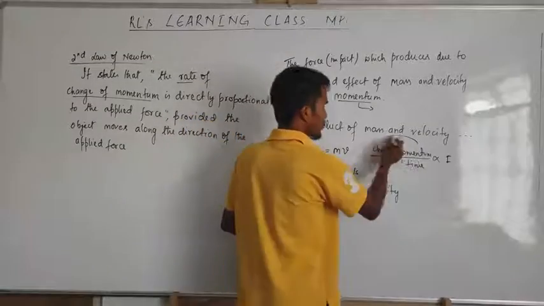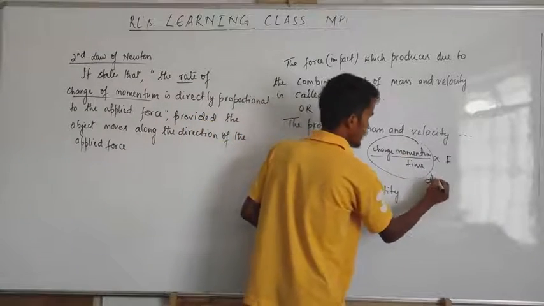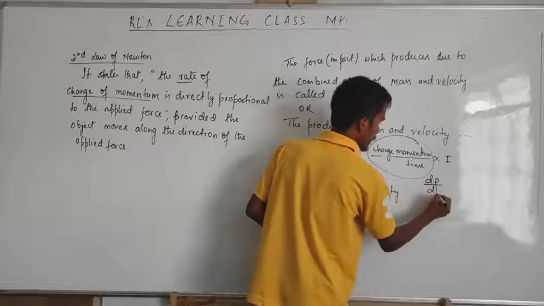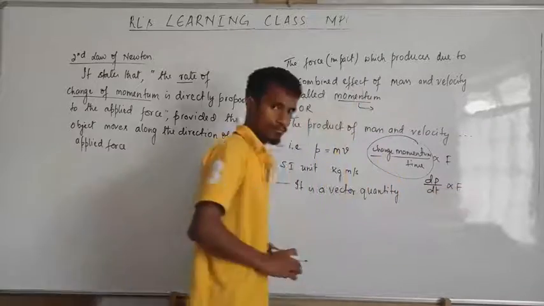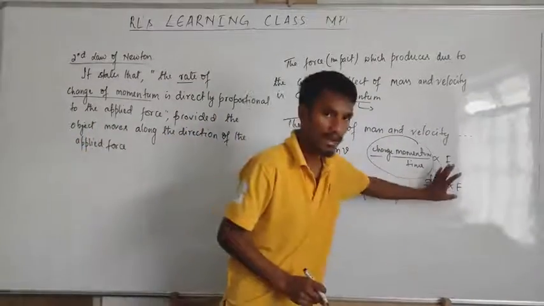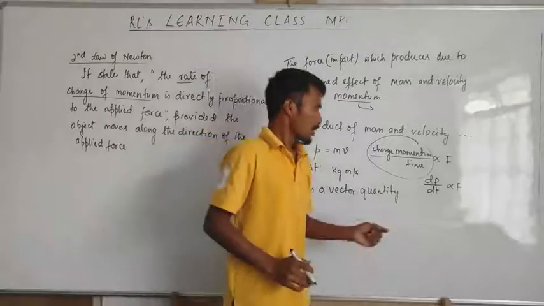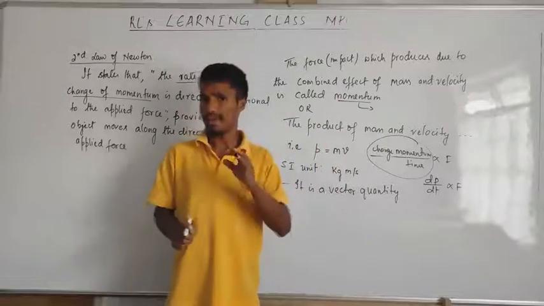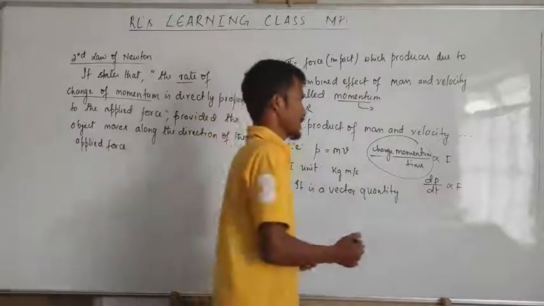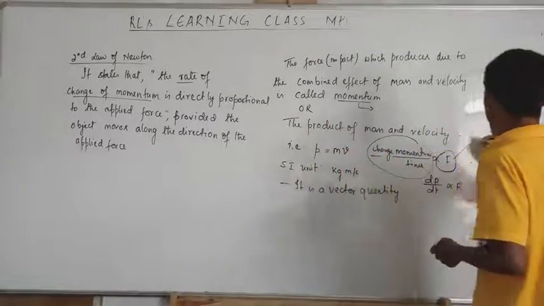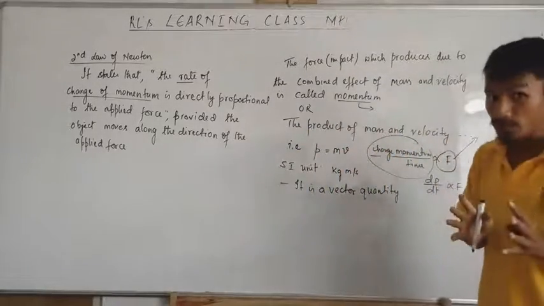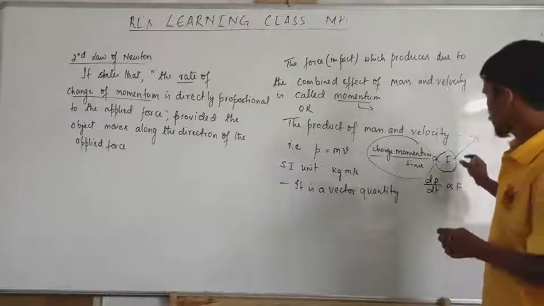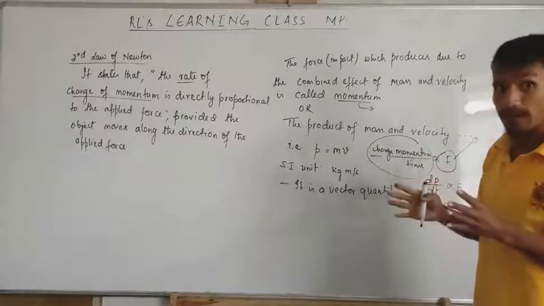In higher classes we mostly write it like this: dp by dt is directly proportional to F. But we don't write like this here. Now, remember the SI unit of force? Maybe you know it. The SI unit of force is Newton. Now we'll come to that.